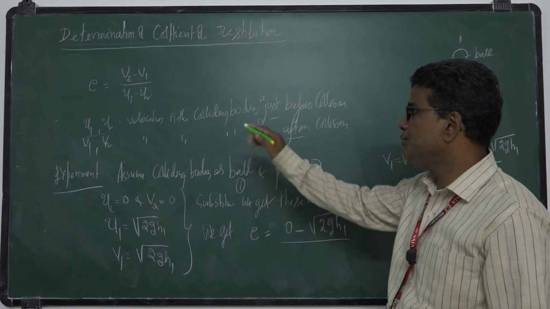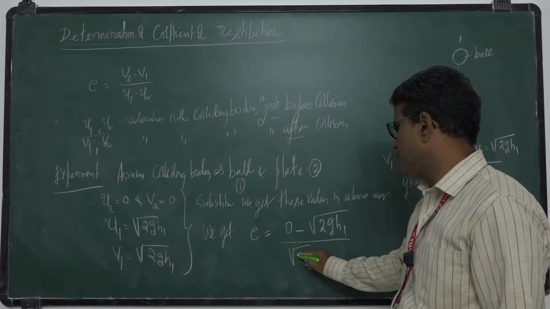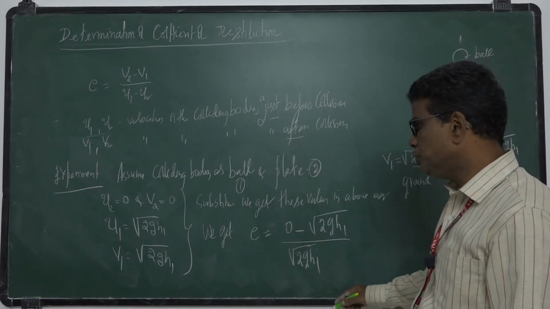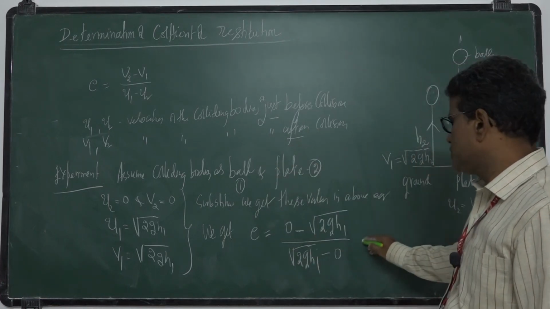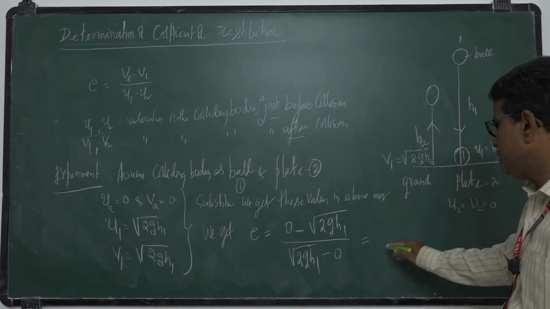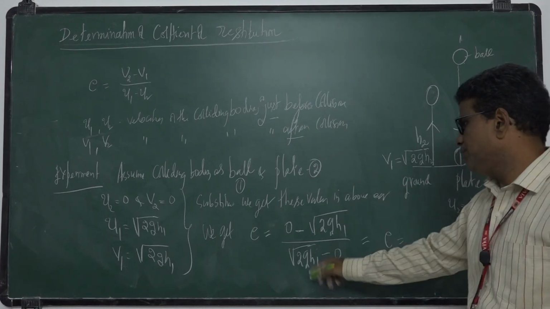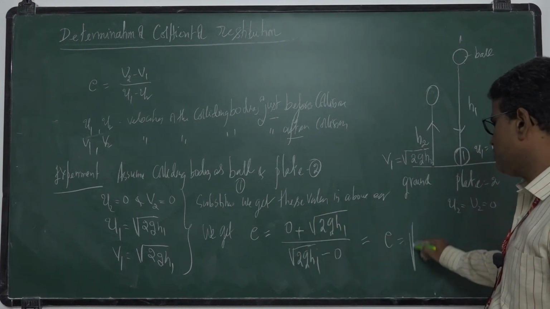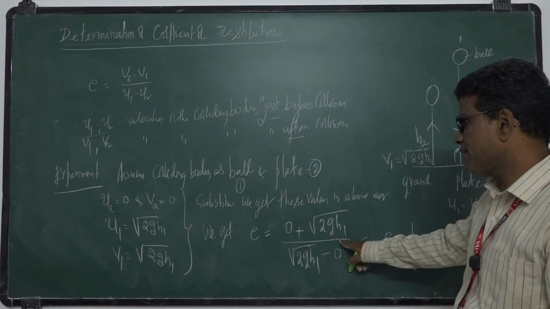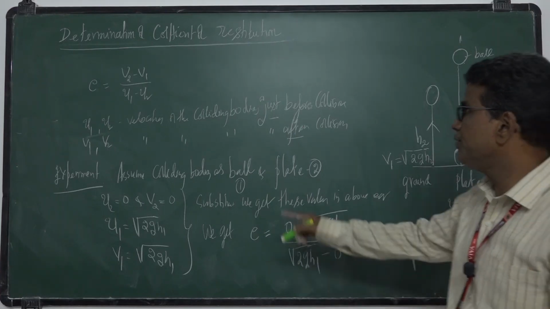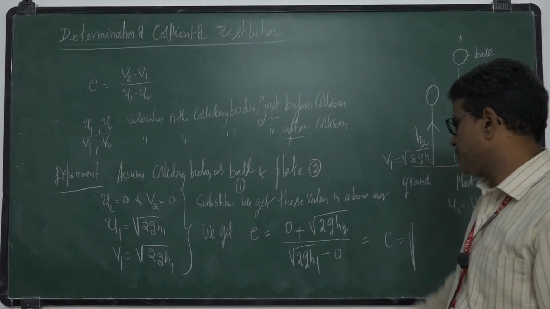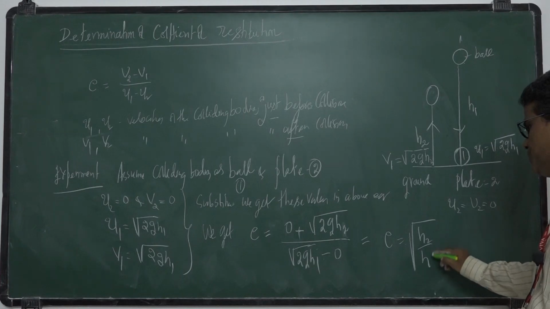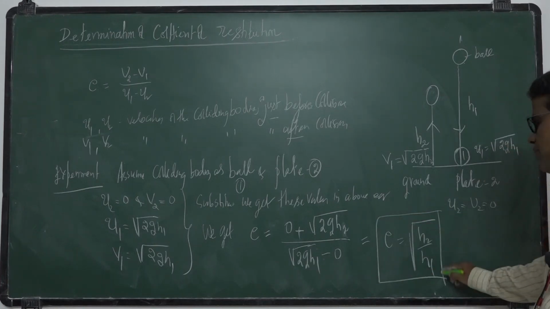And u1 is square root of 2gh1, and u2 is 0. So you will get e equal to, with the g's cancelled, square root of h2 by h1. So this is the formula which helps us.